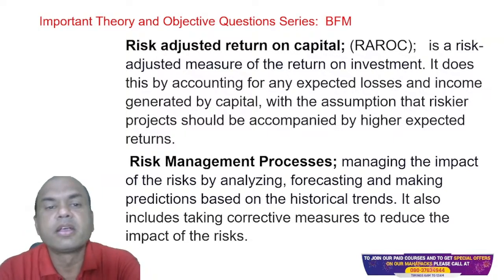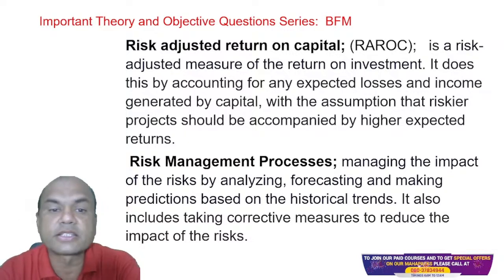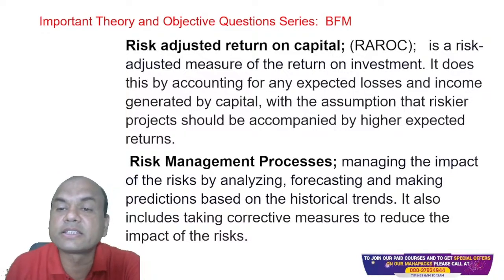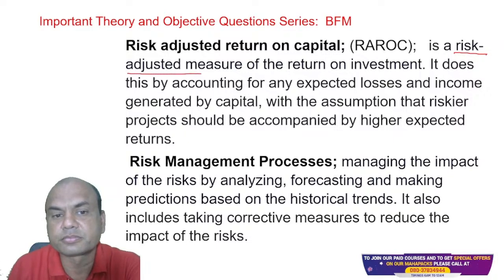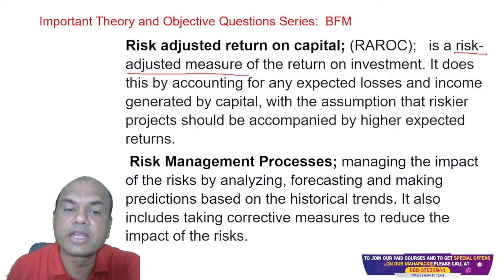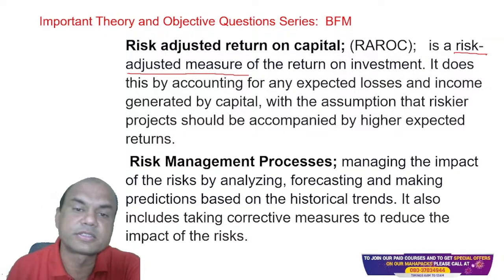Risk adjusted return on capital means what? It is a risk adjusted measure of return on investment. What do you mean by risk adjusted measure? It does this by accounting for any expected losses and income generated from the capital, with the assumption that a riskier project should be accompanied by higher expected returns.